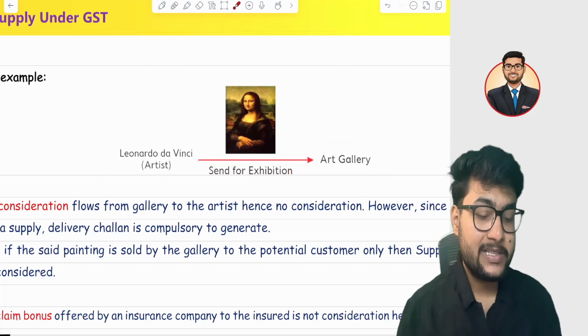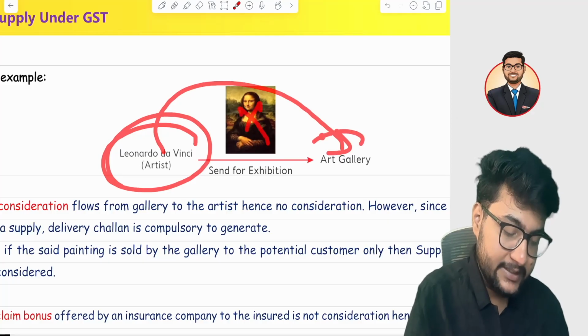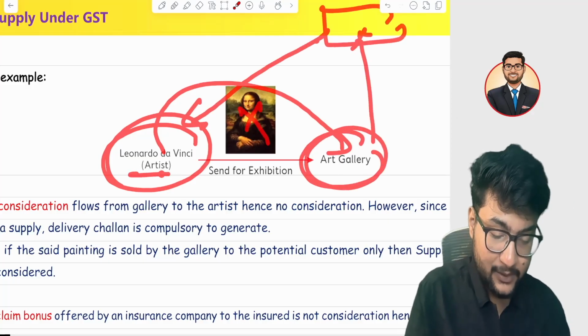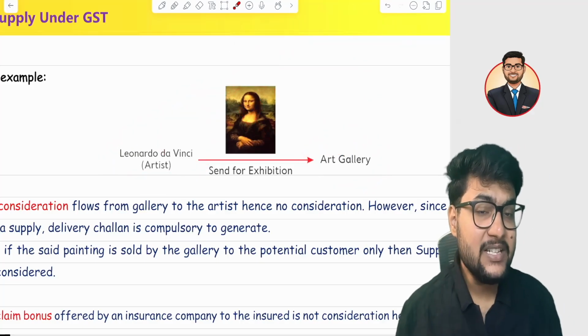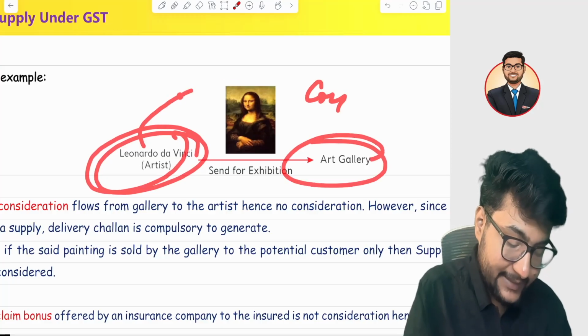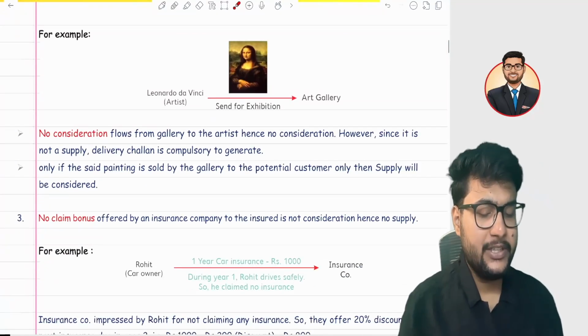So there are two cases. First, Leonardo da Vinci sends it to the art gallery. There is no consideration. Then the art gallery sells it to some customer. Then that customer will pay Leonardo da Vinci. In the second case, when the painting is sold, it is consideration, but the mere sending to the art gallery is not a consideration in itself, right? I hope it is clear.